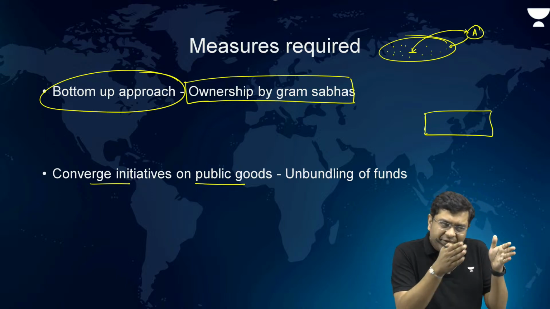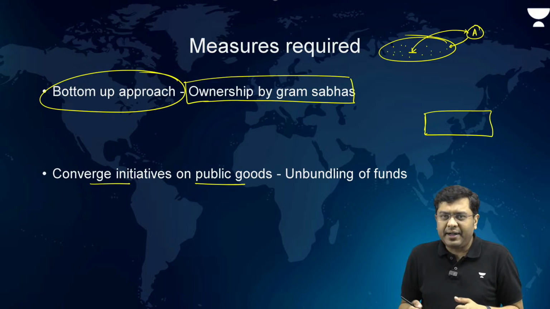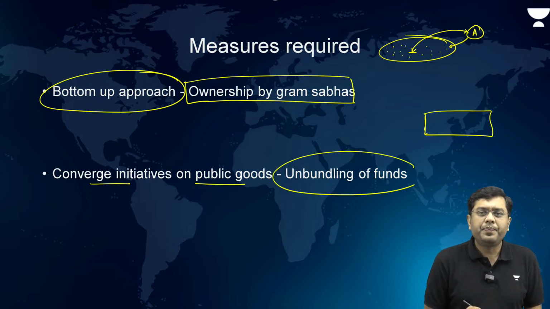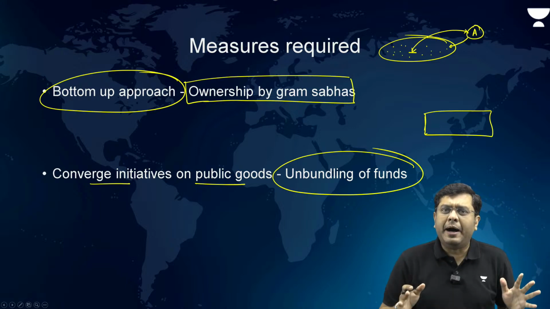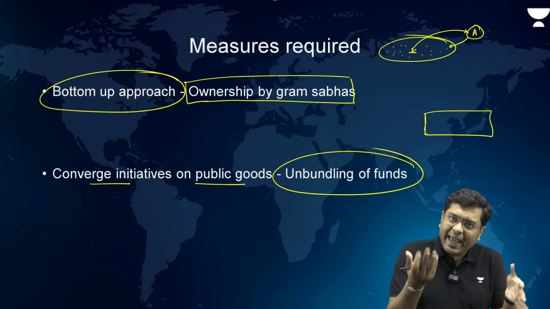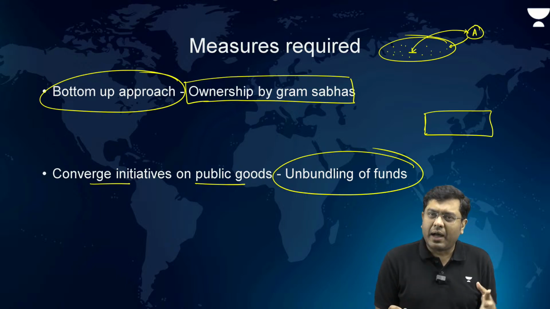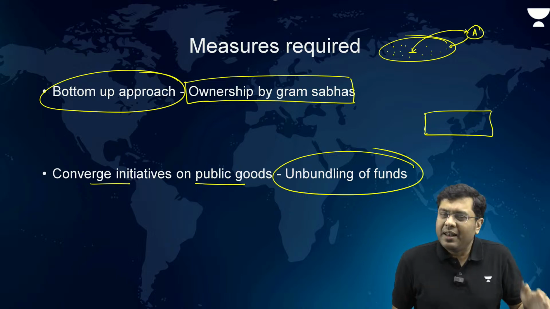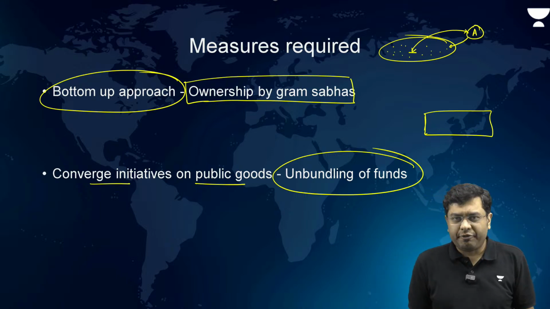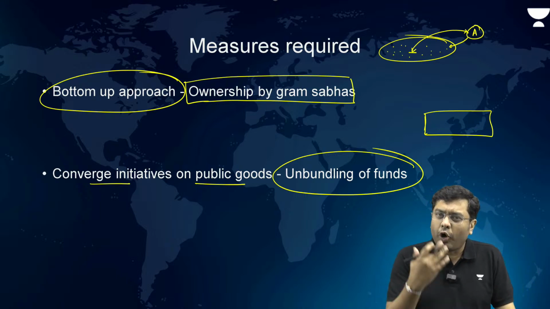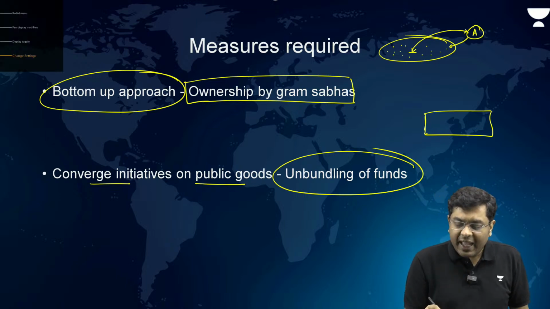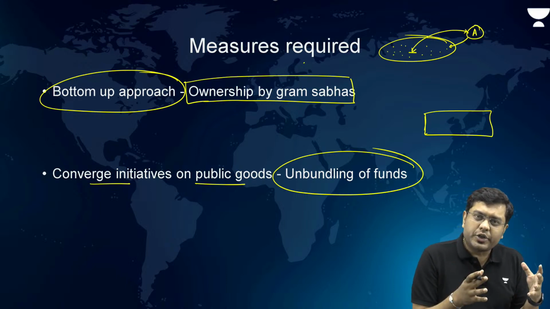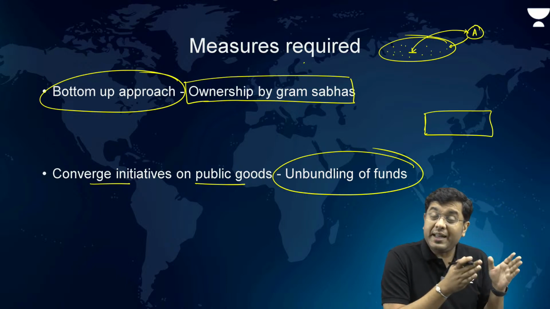So, rather than having that channelization of funds in different areas, this article argues for unbundling of funds, which provides a lump sum amount to the local government, again at the panchayat level, at the Gram Sabha level, and gives the ownership to the local population. Let them decide where to allocate the funds. Because the argument is that oftentimes the local governments and local bodies are able to make better decisions with regard to where the priority lies.